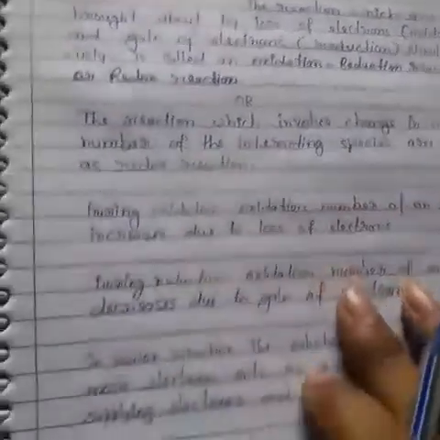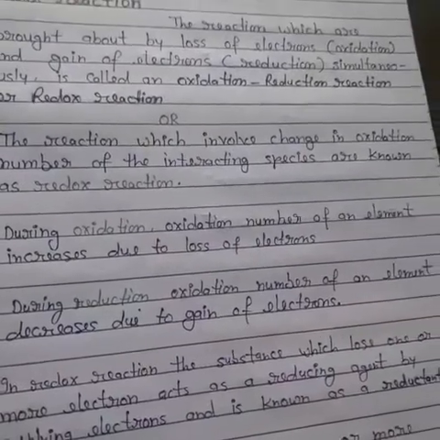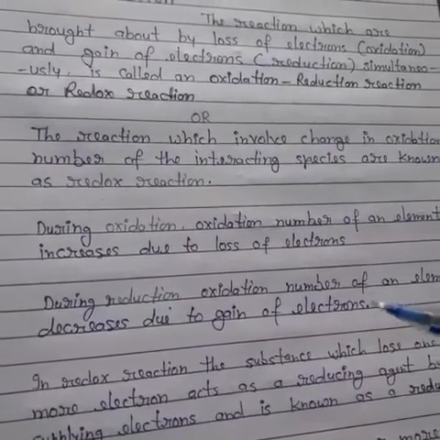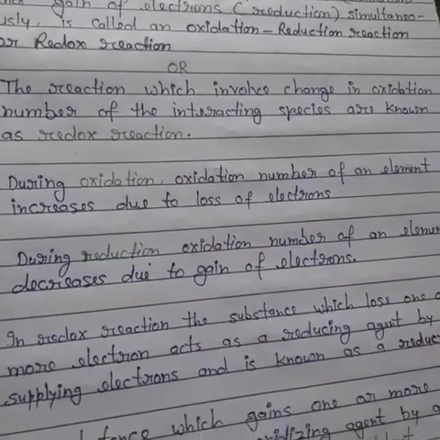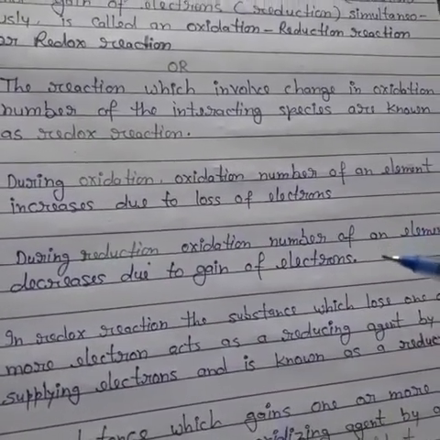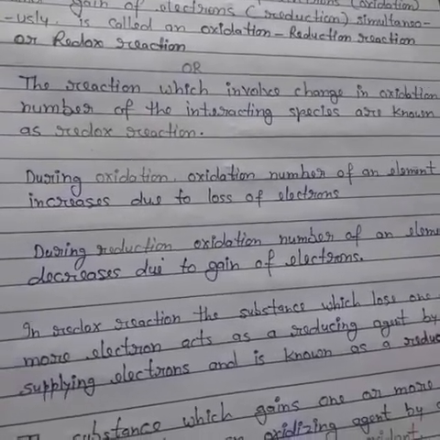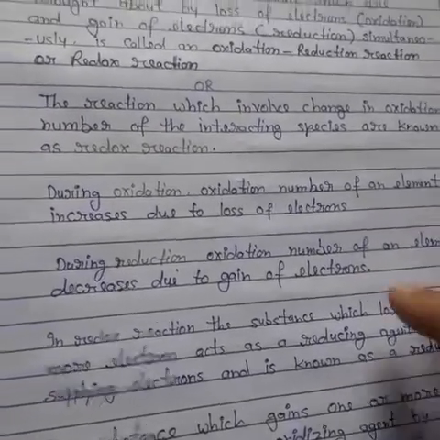Okay students, during oxidation, you know very well, the oxidation number of an element increases due to loss of electrons, and during reduction, the oxidation number of an element decreases due to gain of electrons.